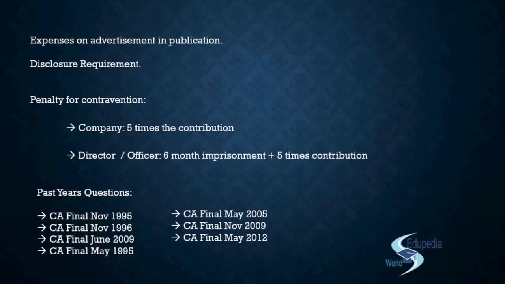sufficient profit, right? So you will back calculate it, that if you have 5 lakh to contribute, then as per 7.5%, the average net profit should be 66 lakh rupees. 66 lakh, 66,666, whatever it is. So that is a back calculation you will have to make and specify that if the company has an average net profit beyond this limit, they can make the contribution, else they will not be able to make. Right? So that is how you give the answer.